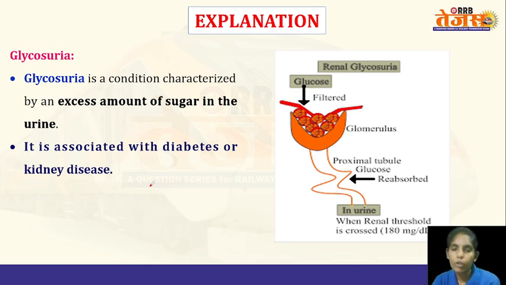The glucose, amino acids, urea, uric acid, and different ions are absorbed from the nephron tubules into the blood circulation as per the requirements of the body. And if there is any malfunctioning and the kidney is not functioning properly, the glucose will not be absorbed properly into the blood circulation, and as a result the glucose will be eliminated outside of the body through the urine. So if more amounts of glucose or sugars are present within the urine because of improper reabsorption, then that condition is known as glycosuria.